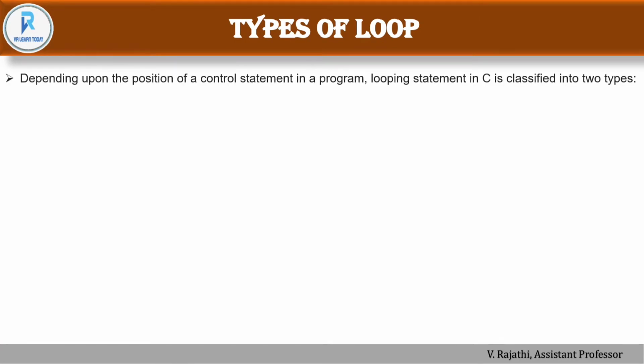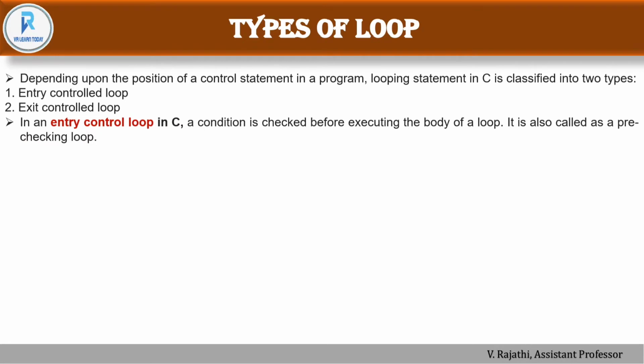Depending upon the position of a control statement in a program, looping statements are classified into two types. First one is entry control loop and second one is exit control loop. In an entry controlled loop in C, a condition is checked before execution of the body of the loop. It is also called a pre-checking loop because first it checks the condition. It won't execute the body of the loop without checking the condition. That's why it's called an entry control loop.